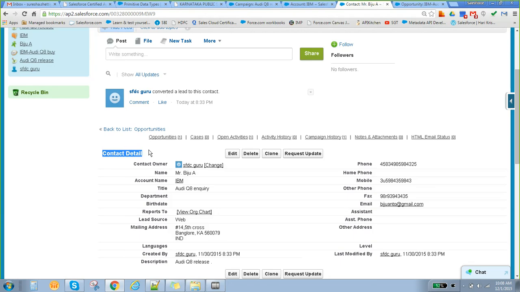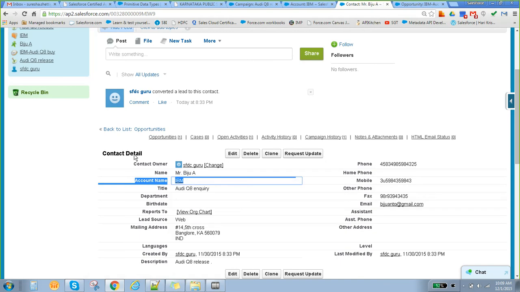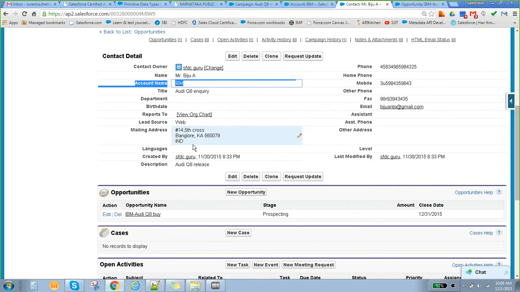Contact detail. If you see here, there is a field called account name. There is a hyperlink. This is how this contact is related to that particular account. Using this account name, we can come to know that this contact belongs to this account, correct? In that case, contact is a child and account is a parent.